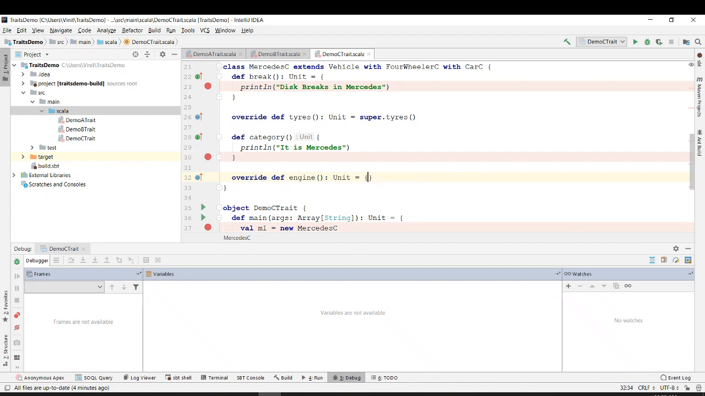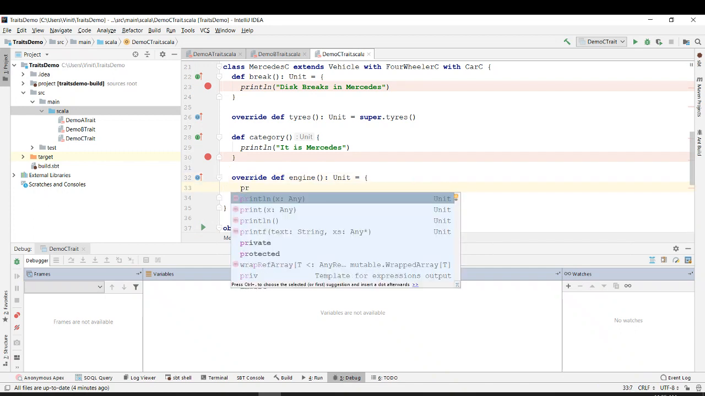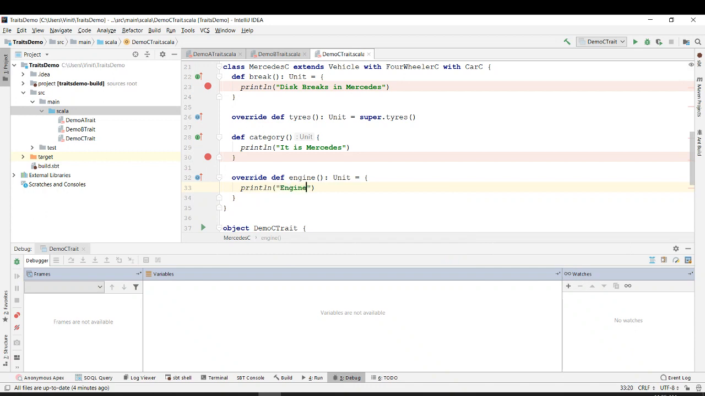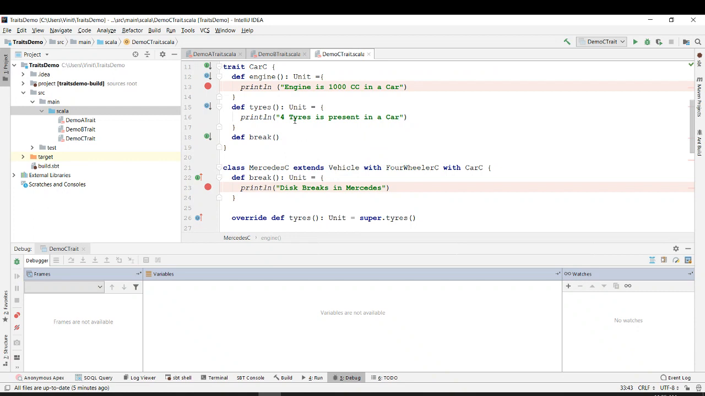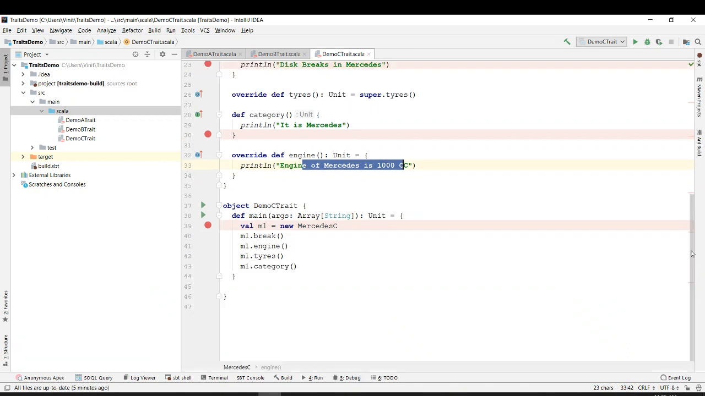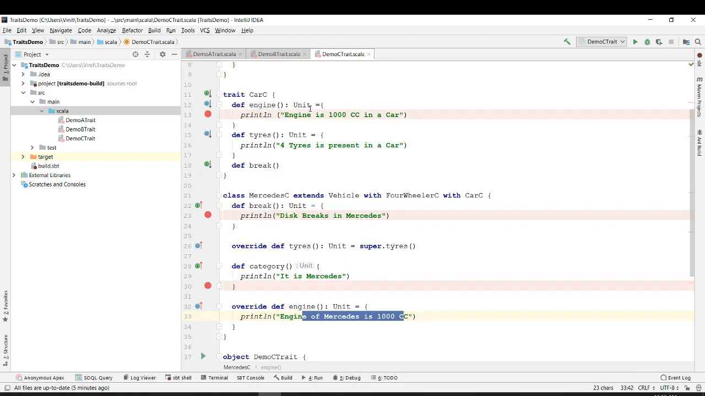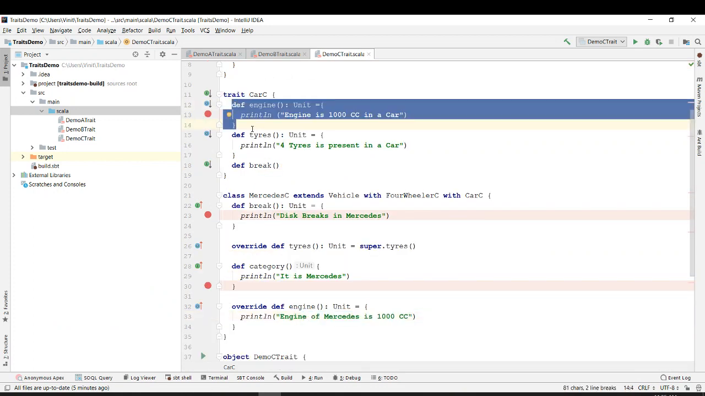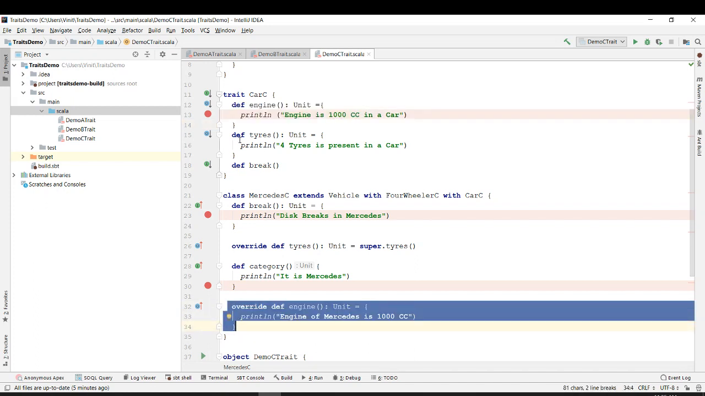Instead of doing that, I will say println engine of Mercedes is 1000 cc. So if you see, in the previous example the engine was 1000 cc in a car, and engine of Mercedes is 1000 cc. So what I'm doing over here is actually overriding it. Engine was already defined over here, but in the class that was getting extended, we are just overwriting it.